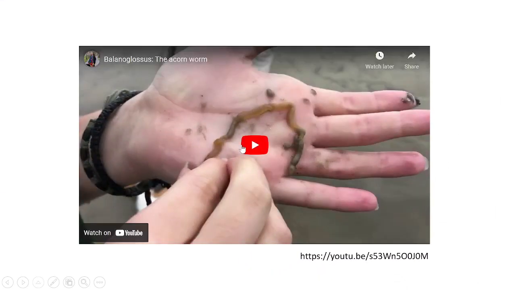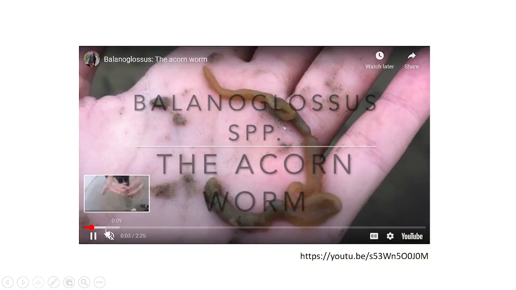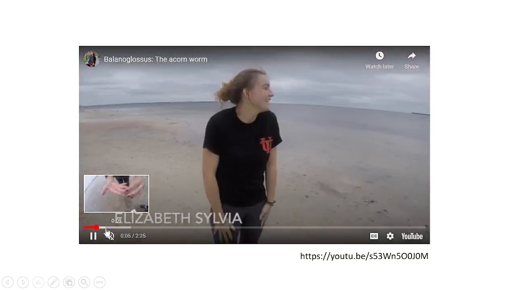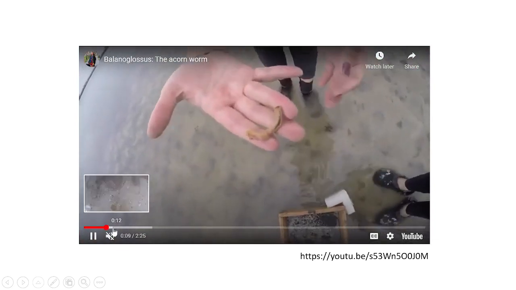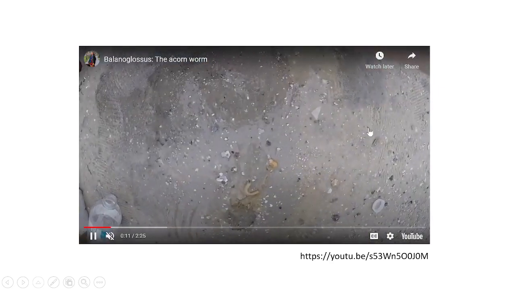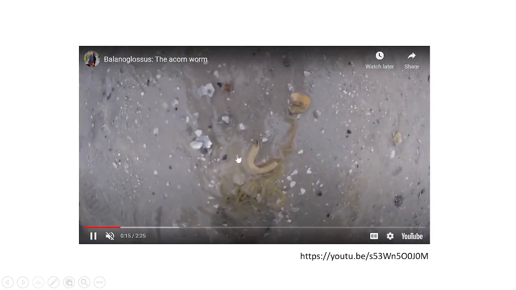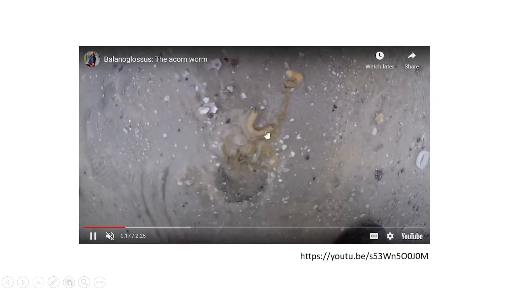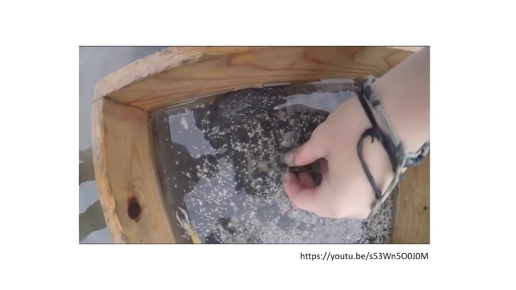So here we'll see the live Balanoglossus. So that is the Balanoglossus. Here you can see. They are usually seen in shallow sea waters.